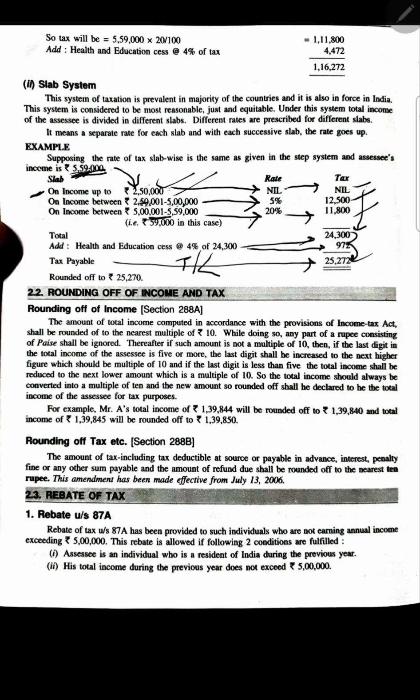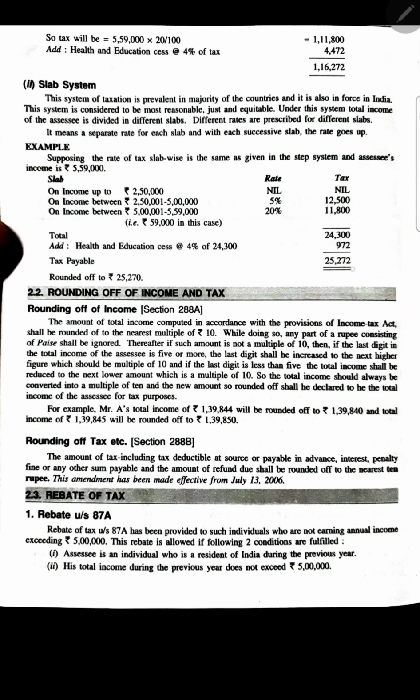Is it okay? Then round it off. It is coming 272, so round it off, it will be 270, to the nearest 10. I hope till here things are okay. Then rounding off, which they explained here, you understood.